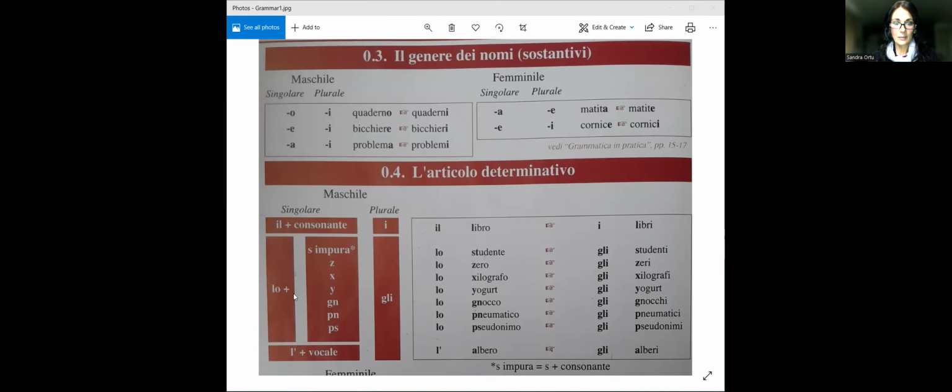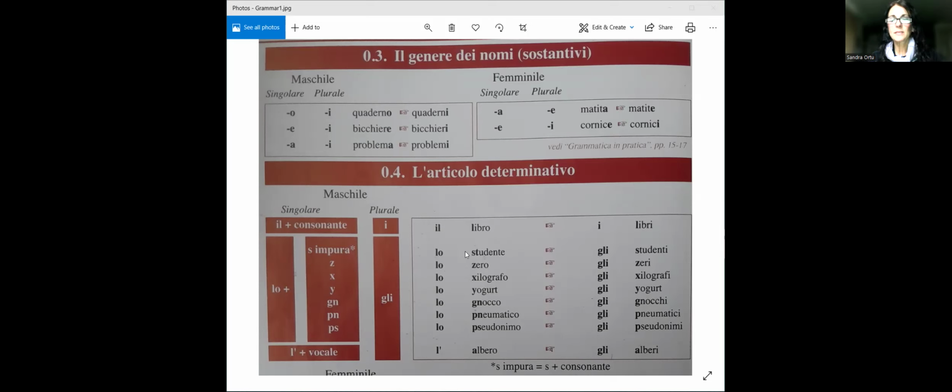And then we have this lo. Lo is the, as I said, another masculine definite article, and it is used in some cases which are less common. For example, here we've got an example for each.